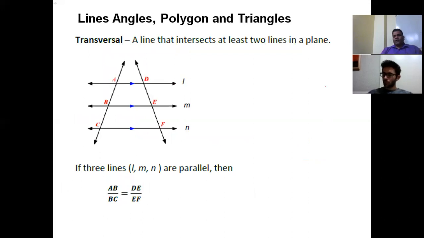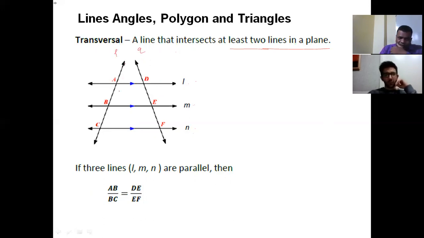Now we'll go to the transversal line. What is a transversal line? A line that intersects at least two lines in a plane. Here you can see I have three parallel lines, L, M, and N. And you see this line, give any name, P and Q, whatever name you give.